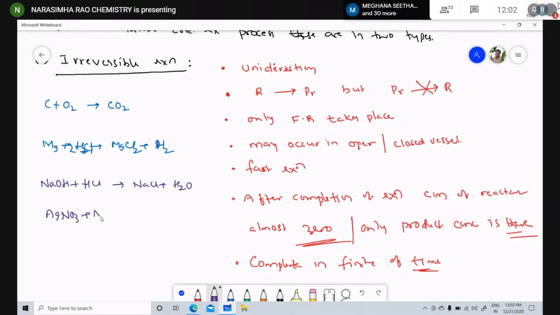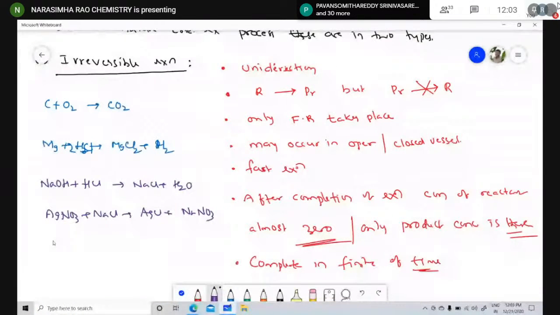AgNO3 plus NaCl gives rise to AgCl plus NaNO3. These are the better examples for irreversible reactions. Most combustion, precipitation, or acid-base reactions are irreversible reactions.